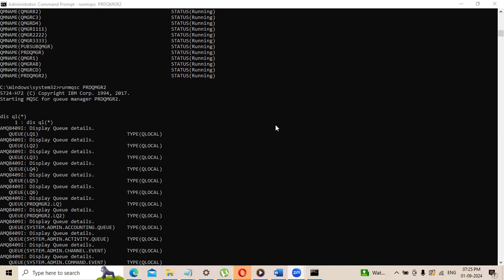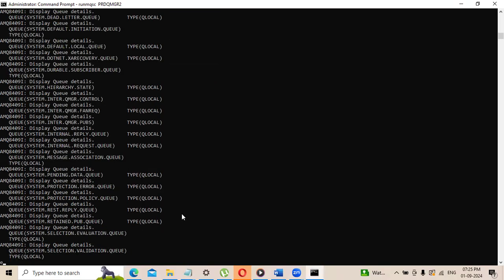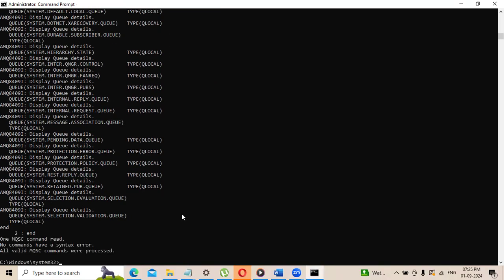Okay, can you see my screen now? So we have created a queue manager in a previous session, PRDQMGR2, and we have n number of queues, LQ1, 2, 3, 4, 5, 6. Now imagine I have to take a backup not of an individual queue, but of the entire queue manager with respect to objects and authorizations.